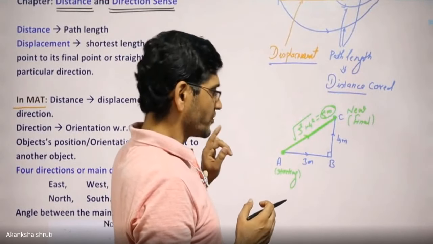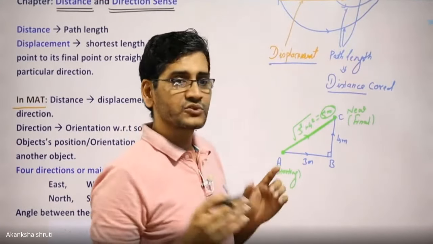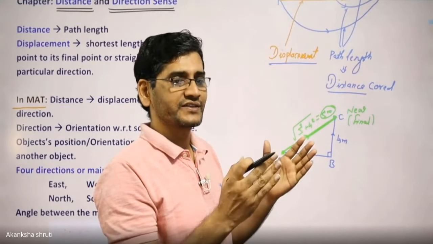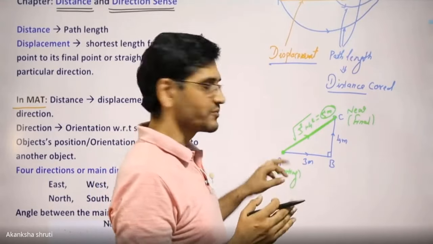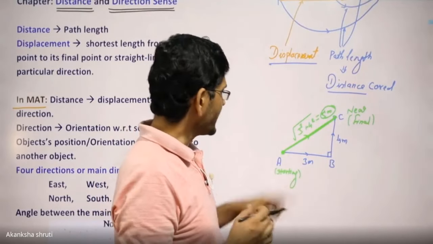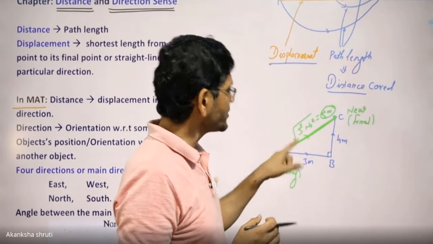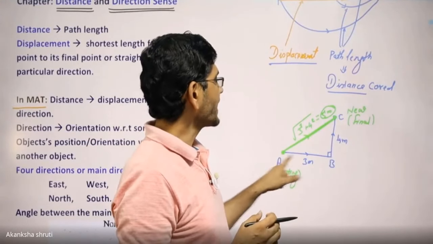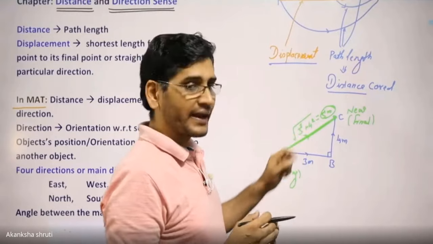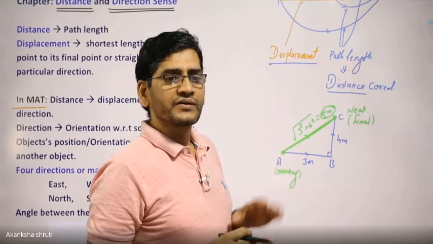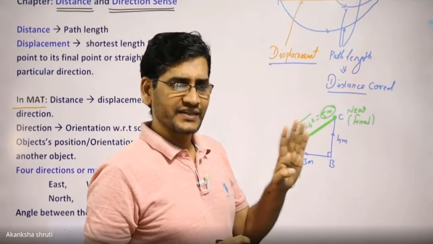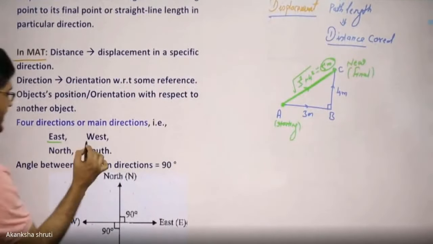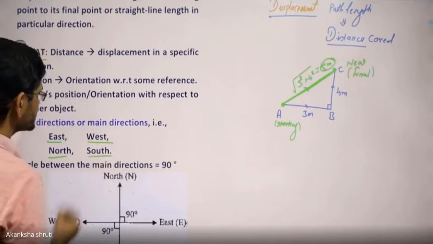Students, for the direction, we have to take certain references. Like for measuring the distance we are taking the starting point as a reference, similarly, for giving the direction of the body or the direction of the new position, we have to take some reference directions. The four directions are taken as the reference: east, west, north, south.